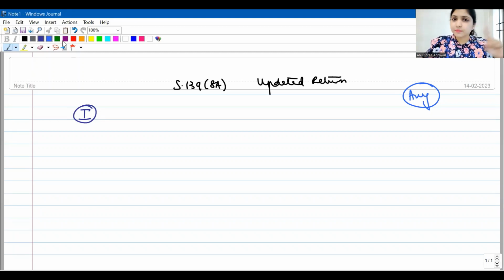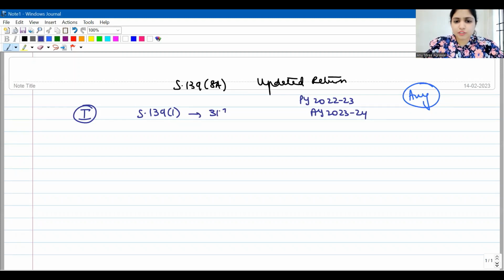Listen to me. In the first situation, your assessee has not filed income tax return as per section 139(1) due date. We have 139(1) due date, right? July 31, October 31, November 30. Within that due date, he did not file his income tax return. Let us say I'm talking about previous year 22-23, assessment year 23-24. So what would the 139(1) due date be?